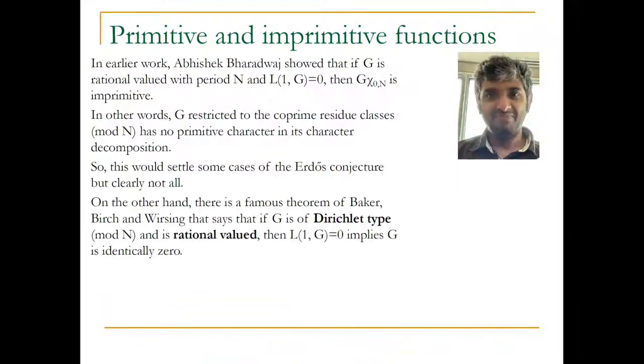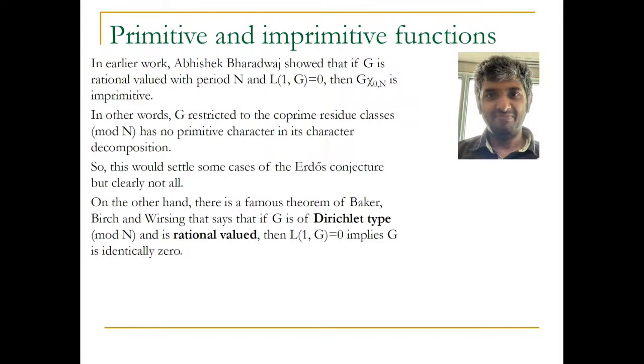So this was the big idea that we needed to first understand. We needed to separate where the L1F was coming from, and it was coming from lower levels. This was not there in the Baker-Birch-Versing approach. So this would settle some cases of the Erdős conjecture, but clearly not all.